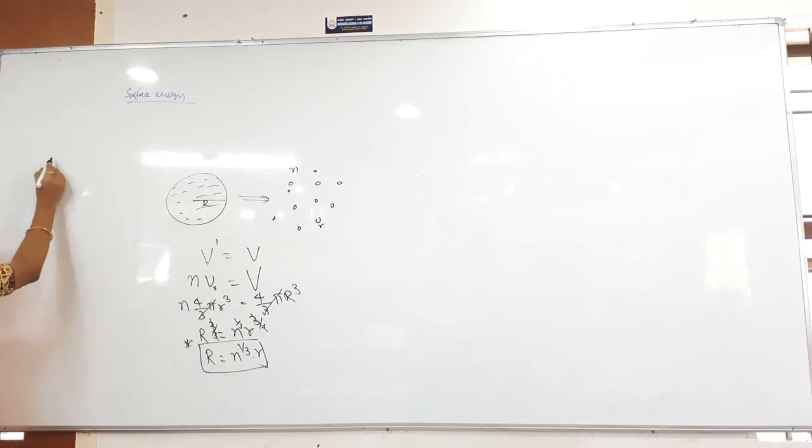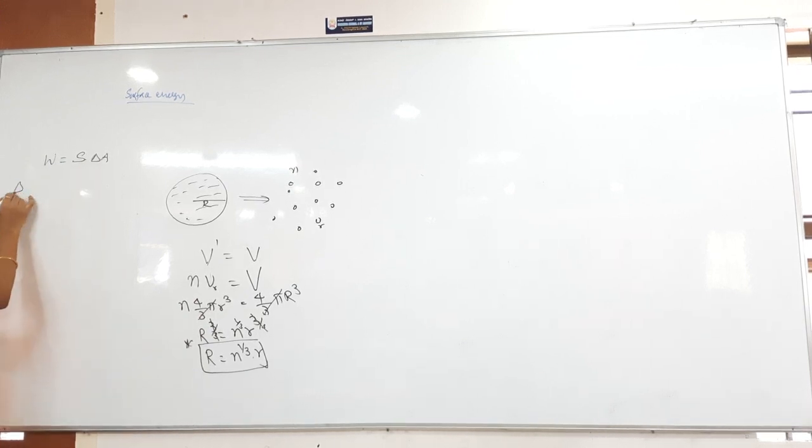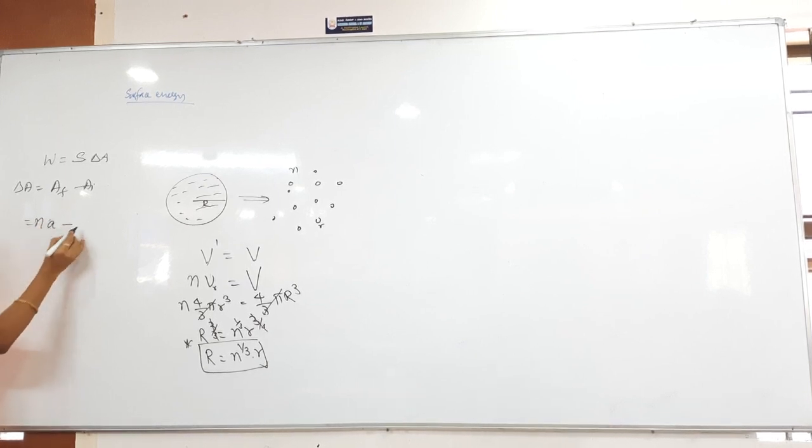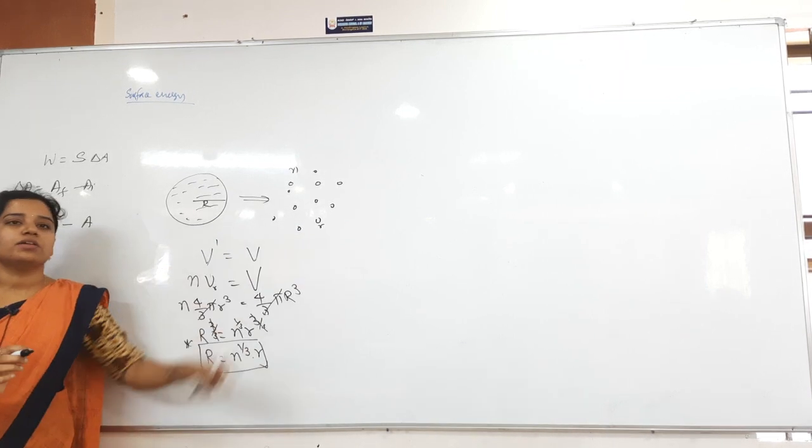Now you have to find out the surface work. What is the formula for us? Work is equal to S into delta A, surface tension into delta A. Then delta A is equal to what? Final area minus initial area. Finally, how many areas are there? N areas are there. Each area is how much? Of smaller radius r. So that N number of small areas, let me take small a, minus capital A. Clear? So N number of small a.